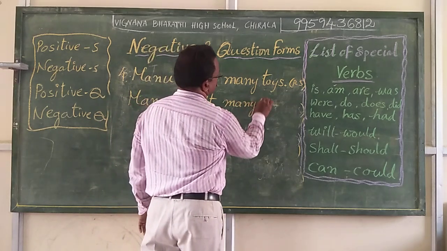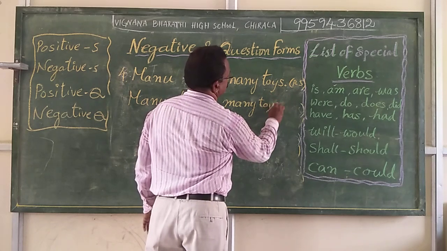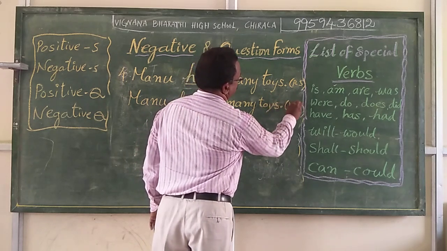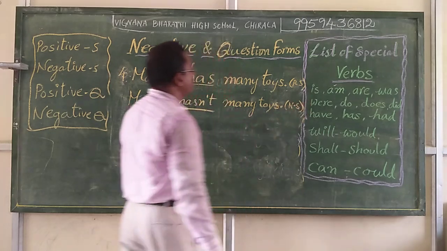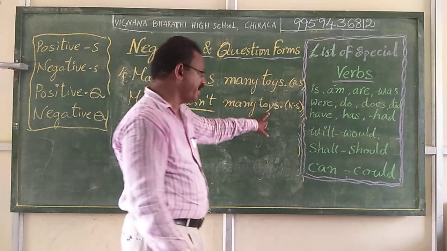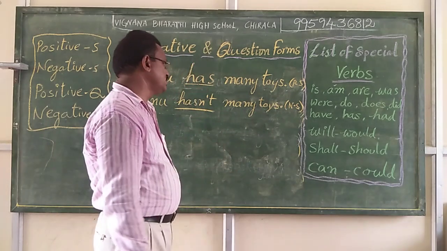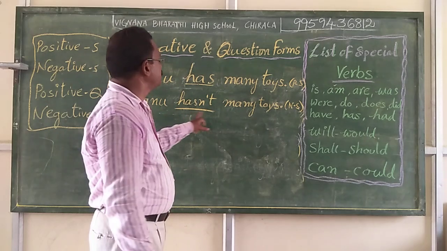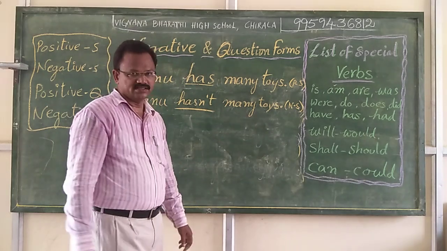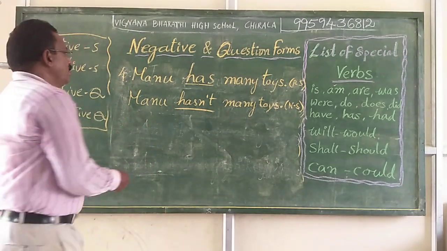Many toys. This is a negative statement. Manu hasn't many toys. Just he has only one or two toys, not many toys. Manu hasn't many toys. Now, next what shall we do?